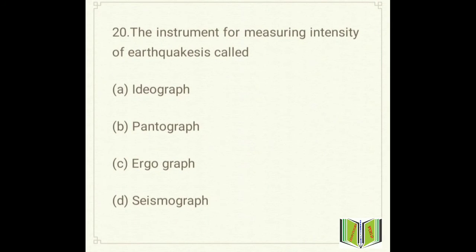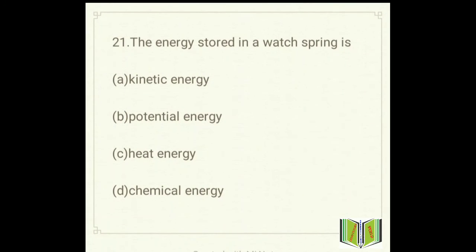Move to the next question, that is question number 20. The instrument for measuring intensity of earthquake is called, very important question. Option A ideograph, option B pantograph, option C ergograph, and option D seismograph. So what will be the answer here? The answer will be option D, seismograph. Is it clear? Move to the next question, question number 21. The energy stored in a watch spring is, a very important question.